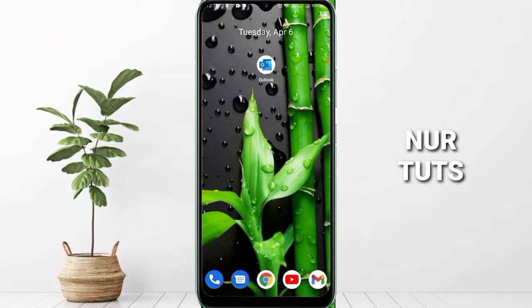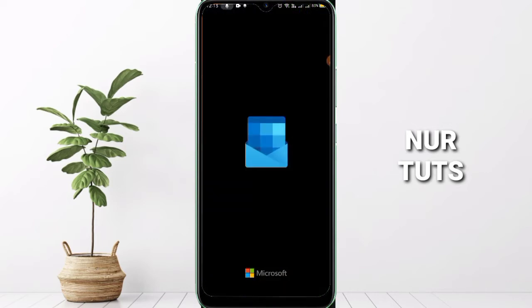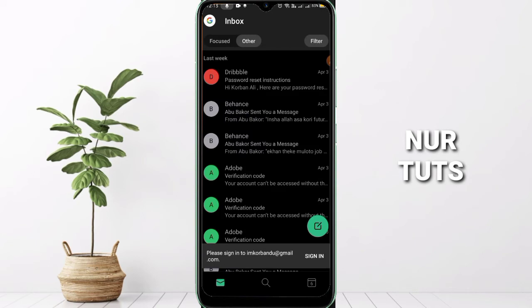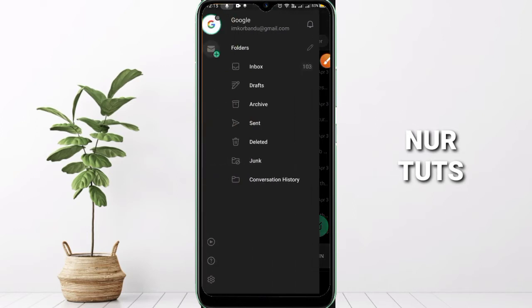You have to install the Outlook app from the Google Play Store. So we need to go to Outlook. You can see the interface icon here. Click on Outlook, and after getting this interface, we need to go here. You can see. Okay, click on it, and then